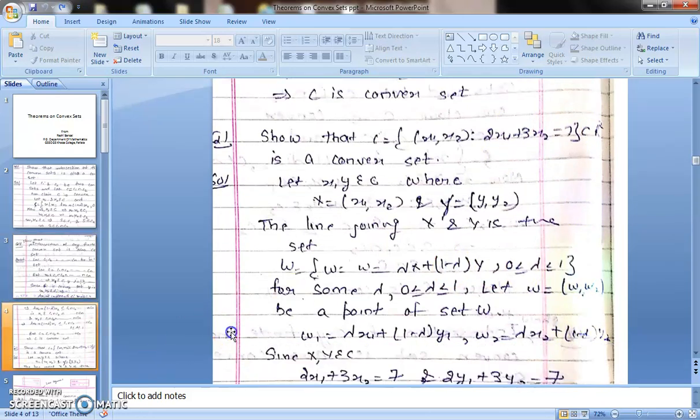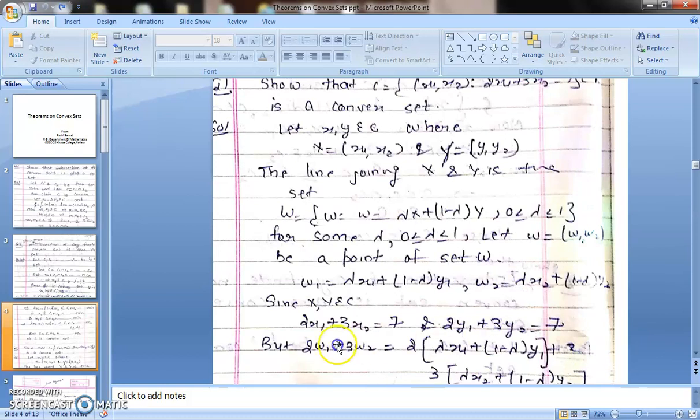Now what will be W1? W1 will be lambda x1 plus 1 minus lambda y1. And W2 will be lambda x2 plus 1 minus lambda y2. Now, as given, x is a point of C, so 2x1 plus 3x2 is equal to 7. Similarly, 2y1 plus 3y2 is equal to 7. But we have to prove that 2w1 plus 3w2 is equal to 7.